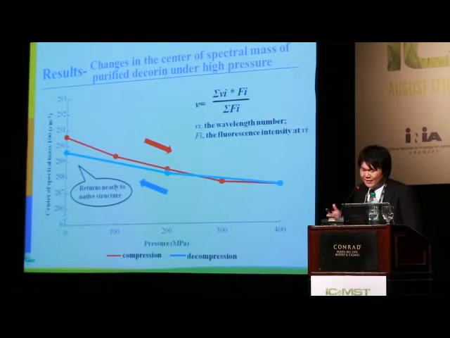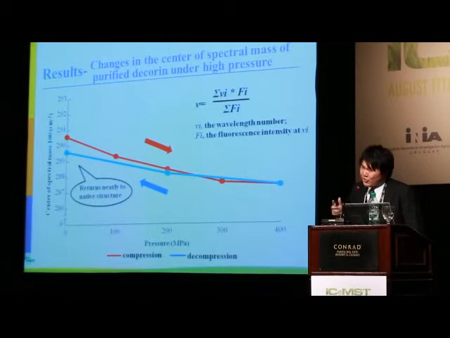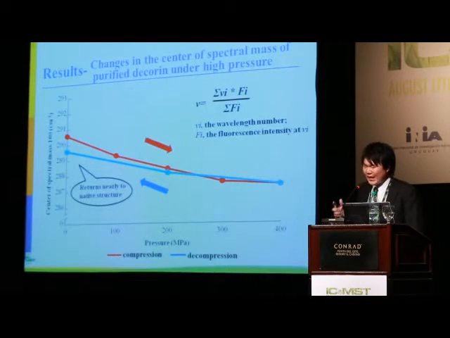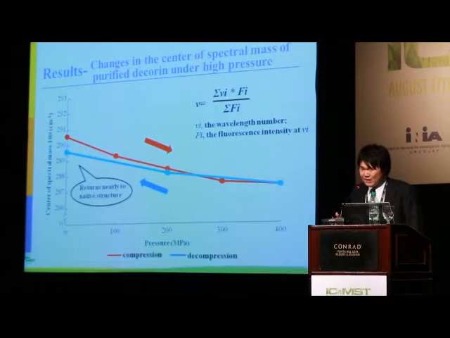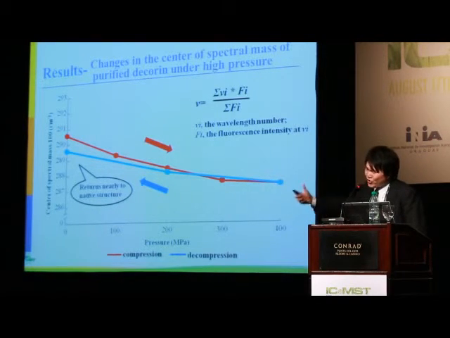Next, changes in center of spectral mass of purified decorin under high pressure. Center of spectral mass was used to indicate changes in the approximate shape of protein, and changes in the environment of peripheral tyrosine and tryptophan residues of purified decorin lead to changes in center of spectral mass.